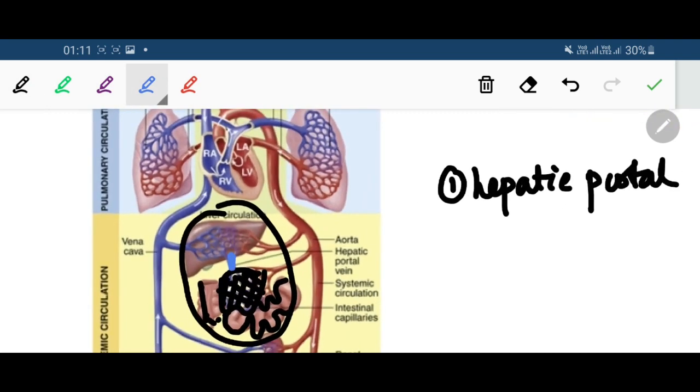via the portal vein, this blood is carried to the second set of capillaries which are present in the liver. So the second set of capillaries, as I have told you, the portal circulation is present between the two sets of capillaries. In the hepatic portal system, the second set of capillaries is present in the liver.